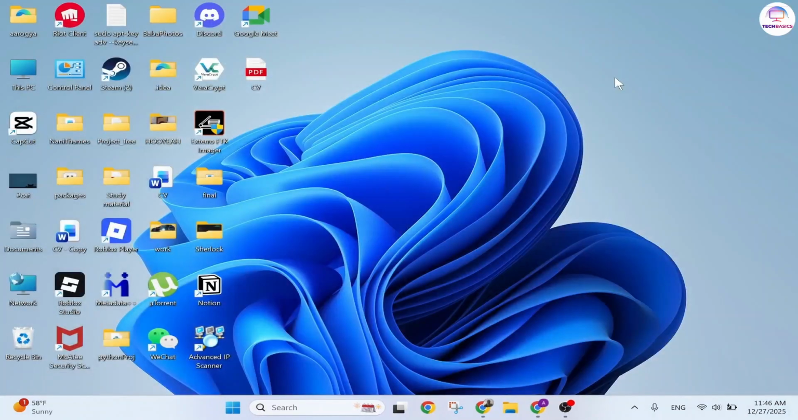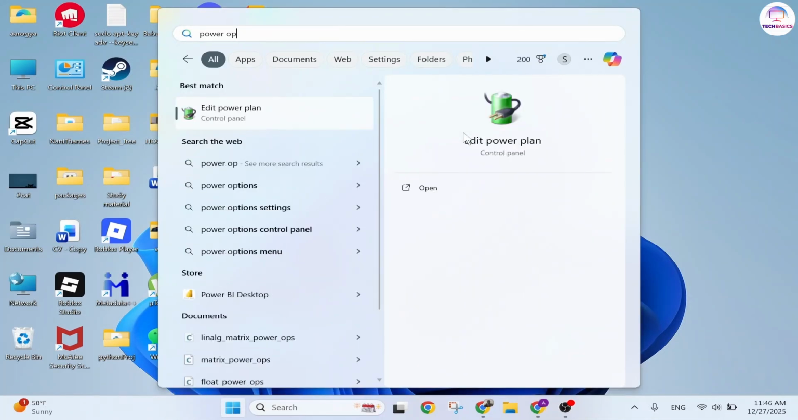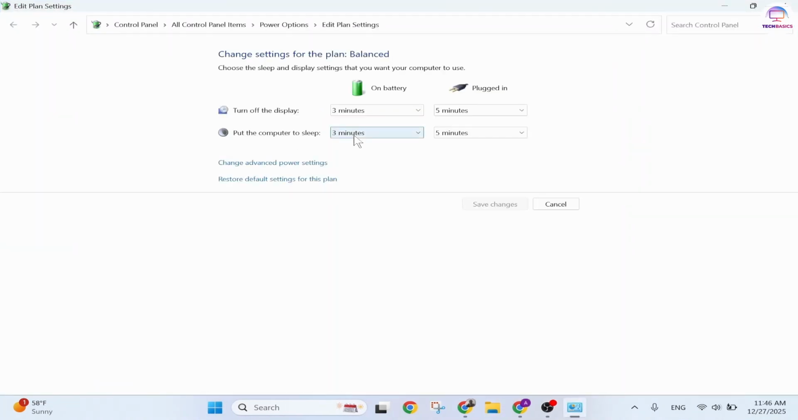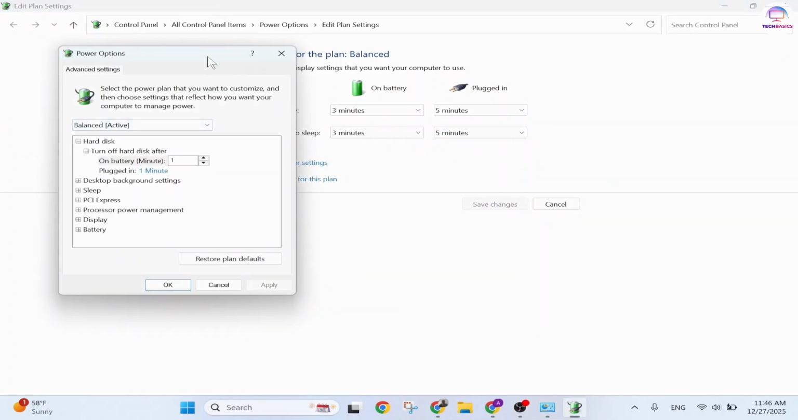You can also consider setting your max processor state to 98%. For that, we'll need to search for power options. So search for power options. You'll find edit power plan. Head over there. After you're here, you will need to go to your advanced power settings. And there you will find multiple options.